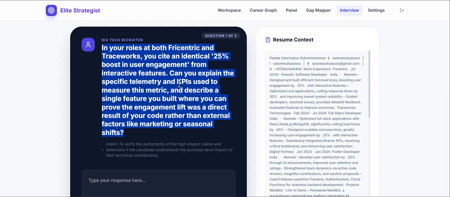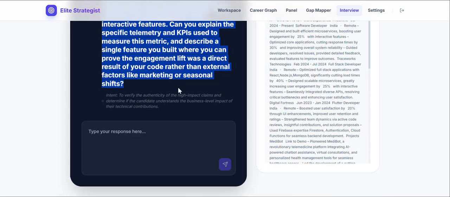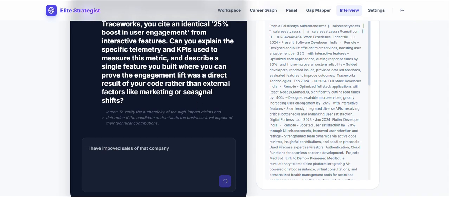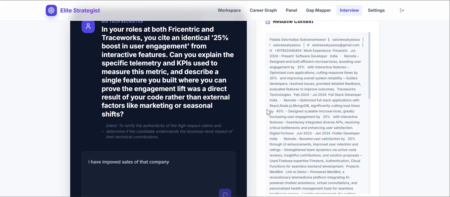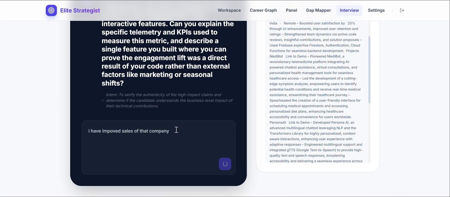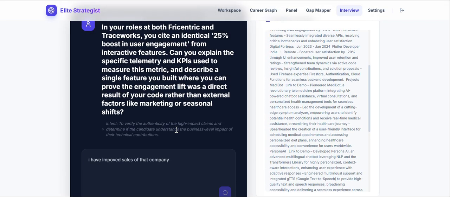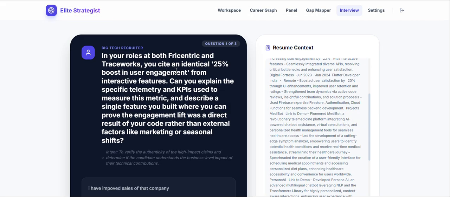No one will ask why 25%. How will you be able to tell which the sales? So there can be different KPIs. It can be sales. So you need to mention I have improved sales of that company. See, my answer can be wrong or not, but with my resume details, it's able to think how the sales can be increased. I think they will give the follow-up question, everything. So we need to describe in detail when we are asking.